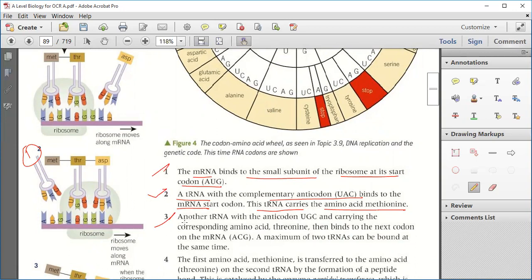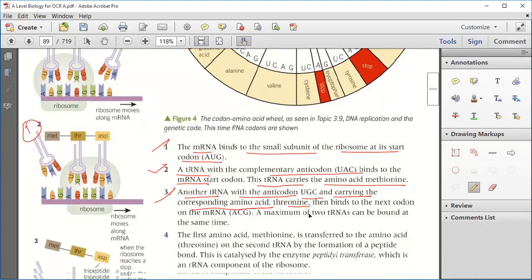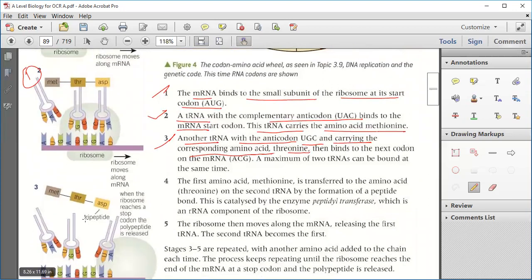Yeah. Third point, another tRNA with the anticodon UGC, carrying the corresponding amino acid threonine, binds next. Another one is there. This is threonine, and it is carried by UGC.